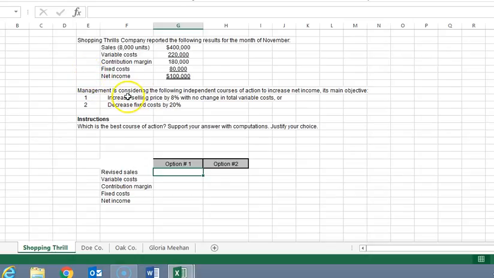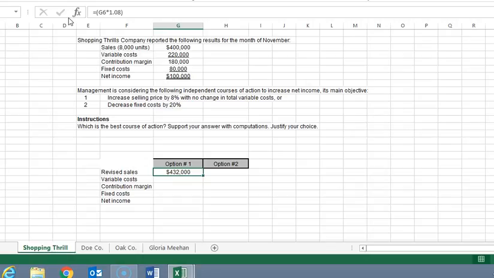So now the first one, increase selling price by 8%. Now we're not increasing the volume, just the price. So instead of 400, we're going to get 8% more in sales. Now, we always reference other sales when we do this. So therefore, in the first case, here we're going to be looking at sales, which is 400,000 times 1.08. So revised sales then would be 432,000.